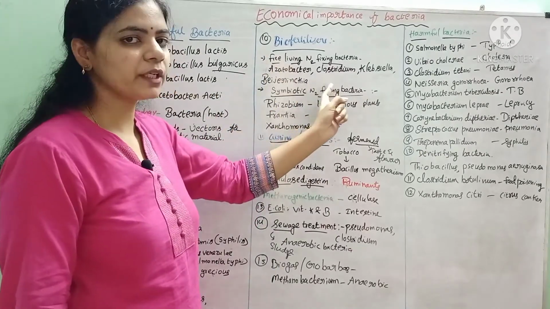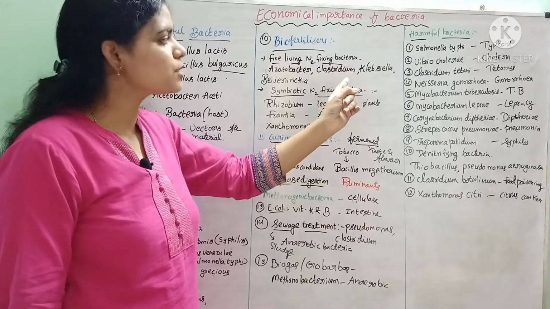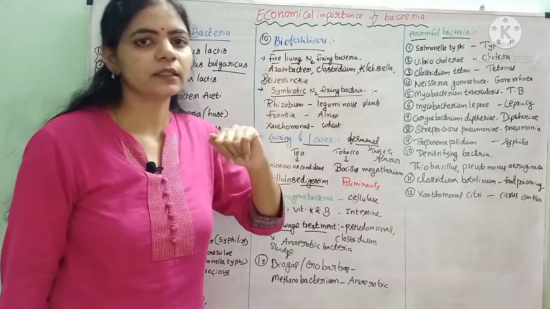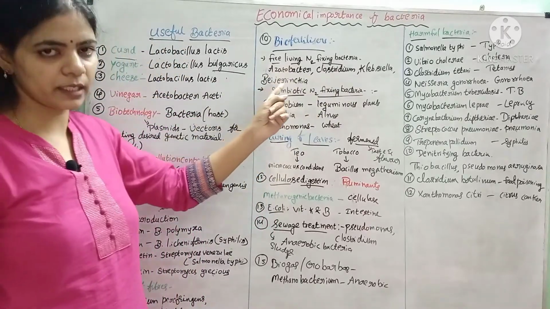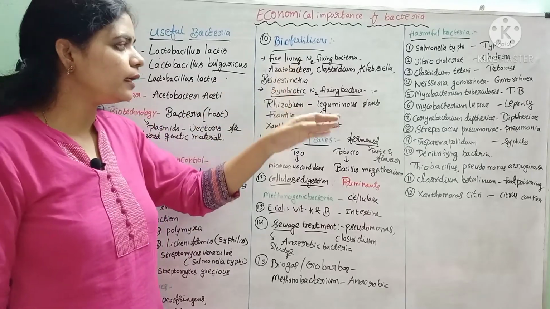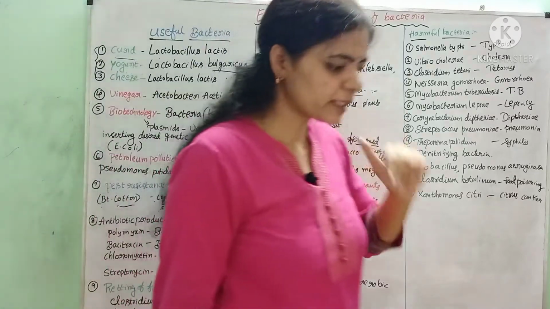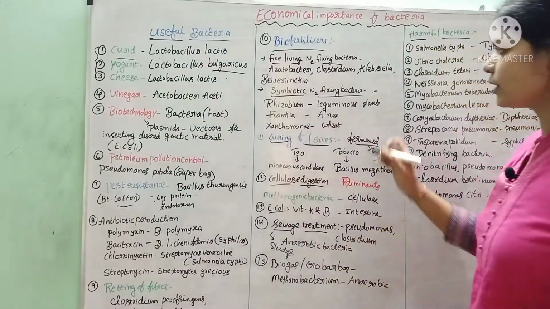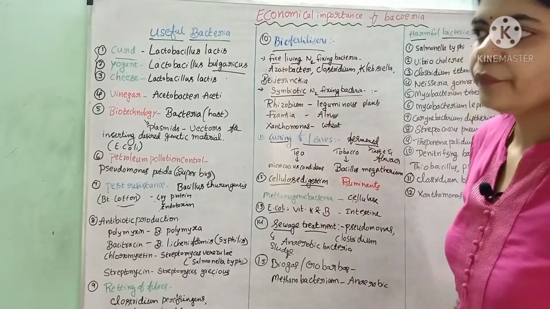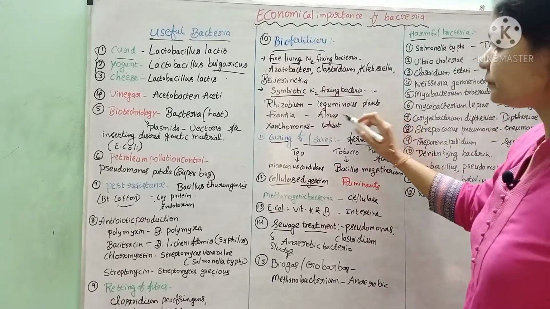Examples of those free living nitrogen fixing bacteria, which fix atmospheric nitrogen, improve the soil fertility and increase the crop yield, are Azotobacter, Clostridium, Klebsiella and Beijerinckia. And this is the common symbiotic nitrogen fixation. In our bacterial nutrition, we have studied about symbiotic nitrogen fixation. There are some bacteria like Rhizobium. It fixes atmospheric nitrogen in the leguminous plants.